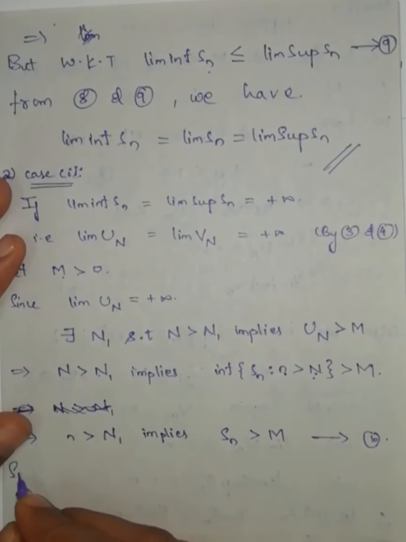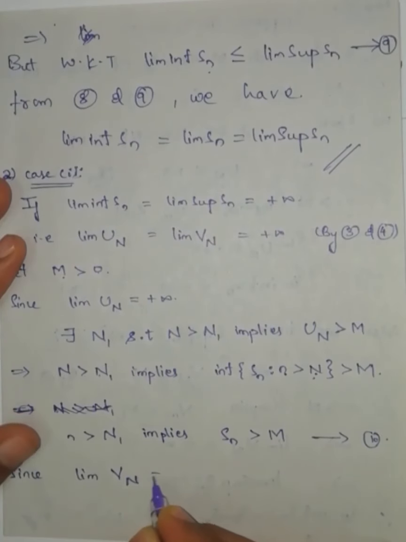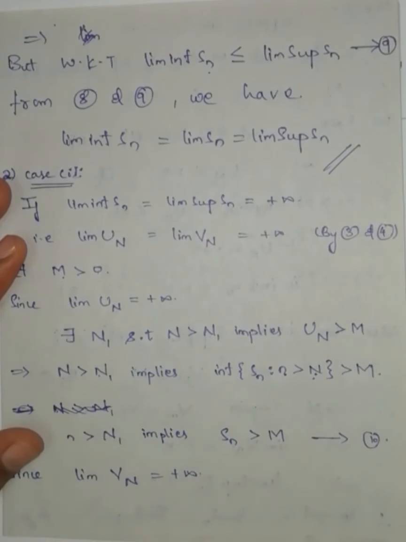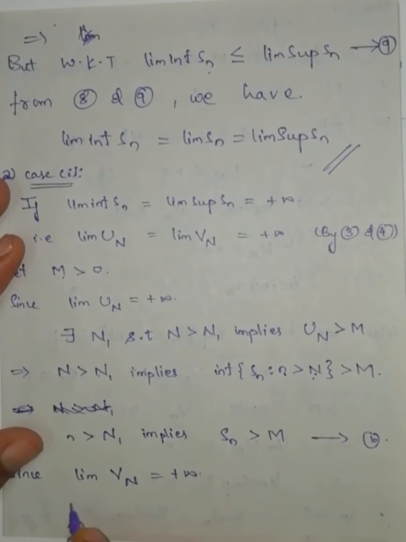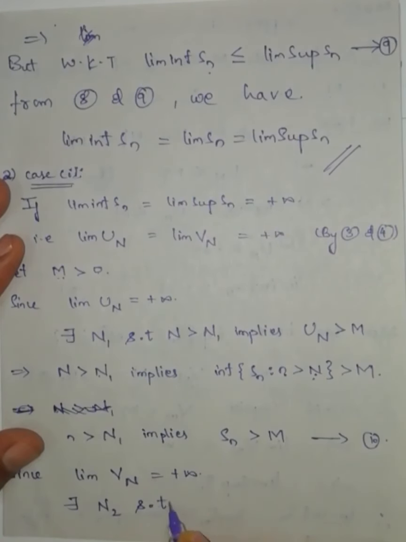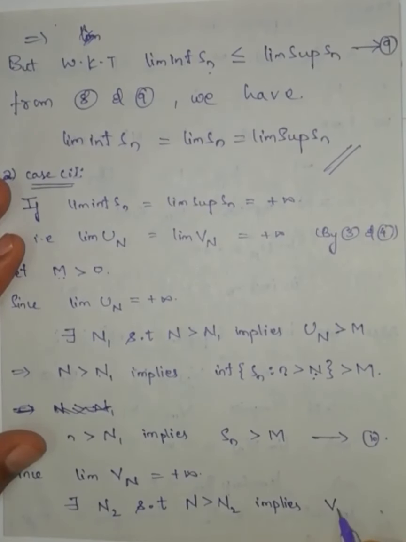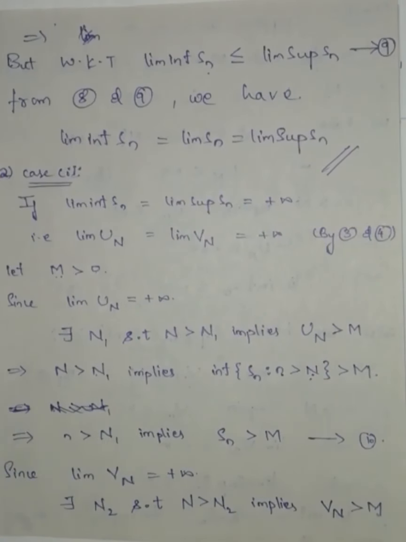Since limit of Vn is equal to plus infinity, again I am going to use the definition of diverges to infinity. Let capital M be greater than 0, then there exists capital N2 such that capital N greater than capital N2 implies Vn is greater than capital M. Just I wrote the definition of diverges to infinity.